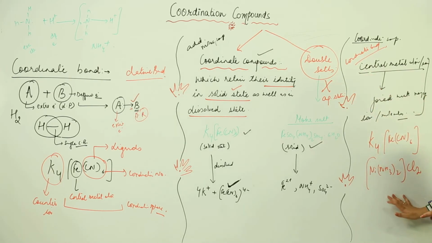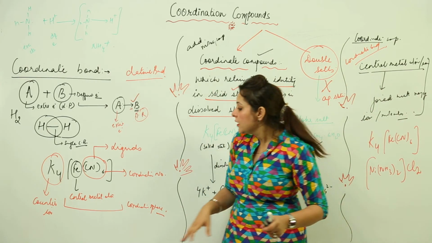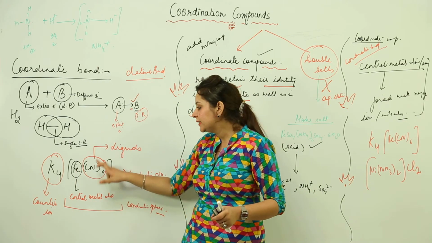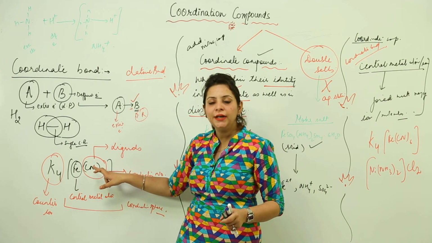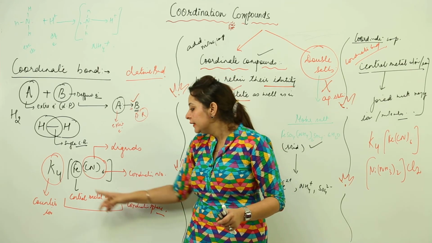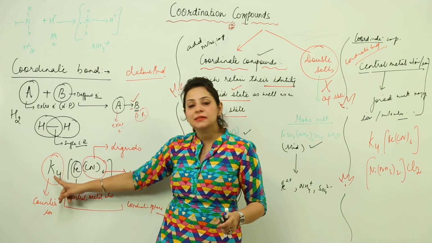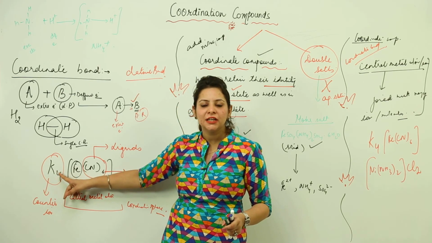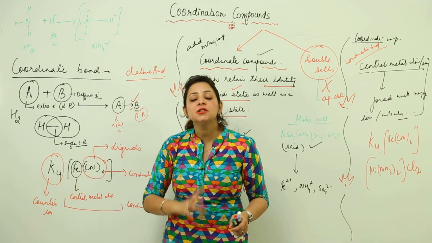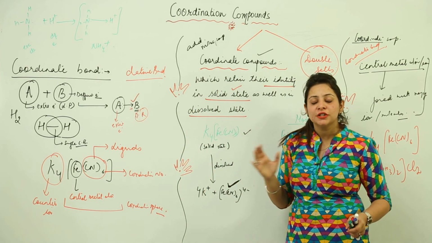So, the examples, and then I told you that there are specific terms which we will be using. This is a central metal atom, these are the ligands, the groups which are actually joined to the metal atom, and the number by which they are joined is a coordination number. This metal atom with ligands is a coordination sphere, and this K4 which is not included in a bracket is counter ion. So, we are just going to start with the terminology now. I think this basic introduction is clear to you, so just look at the board.